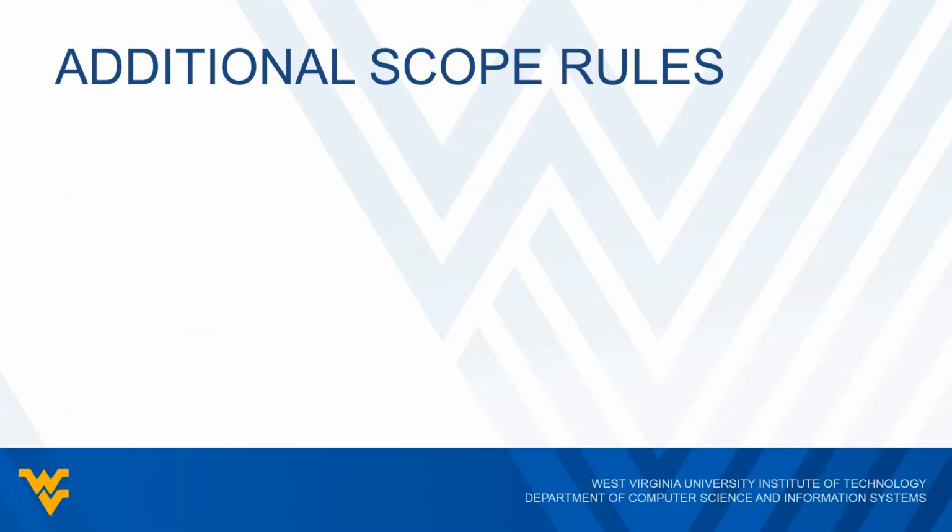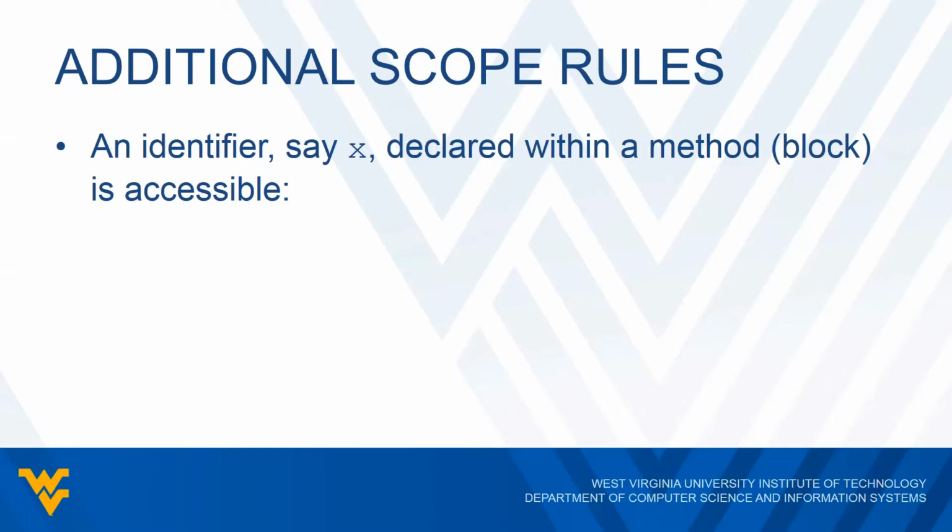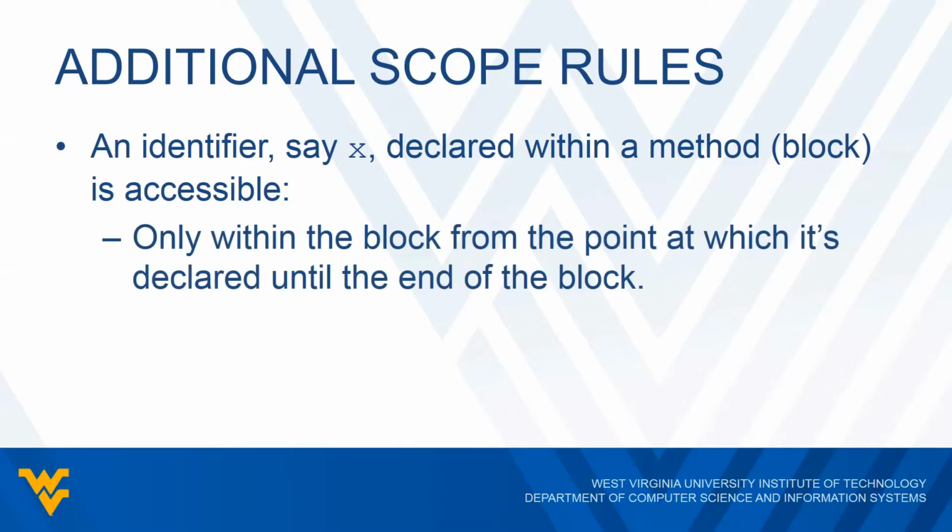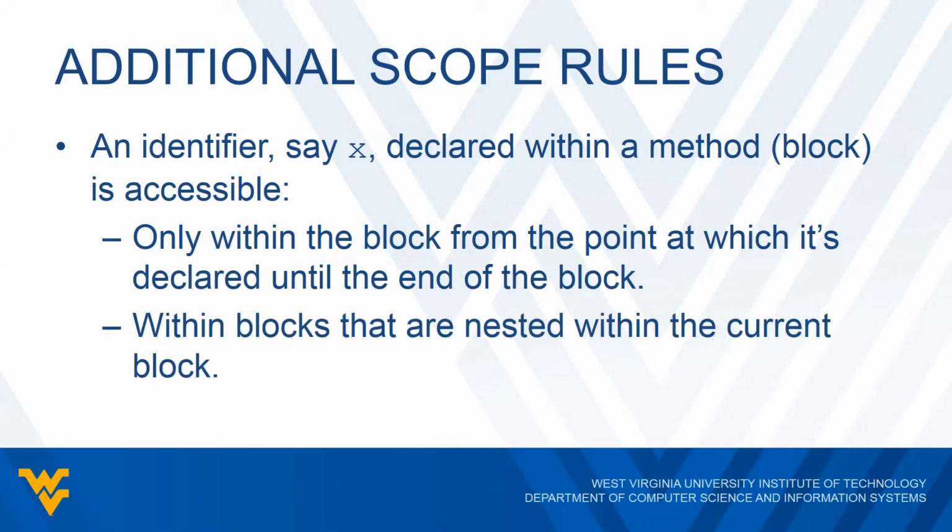We do have some additional scope rules that we need to go over. So let's say I have some identifier x and we declare it within a method or a block. This identifier is accessible only within that same block from which we declared it until the end of that block. Prior to it, it's not visible because we've already run those lines of code, but it's only visible from the point we declared that identifier all the way to the end of that block. And it's accessible within blocks that are nested within the current block. So if I have a block inside of the block where I've created this identifier, it's visible within that block as well.